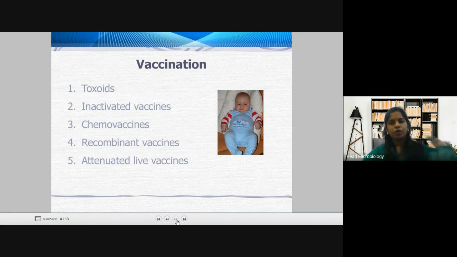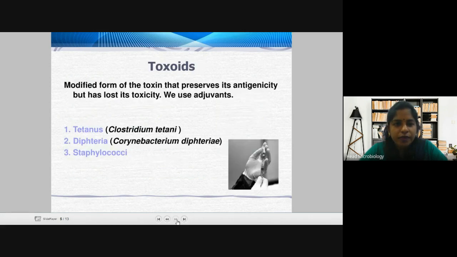Now, when we come to vaccination, it involves toxoids, inactivated vaccines, chemo vaccines, recombinant vaccines, and attenuated live vaccines. Coming to toxoids, a toxoid is a modified form of the toxin that preserves its antigenicity but has lost its toxicity.